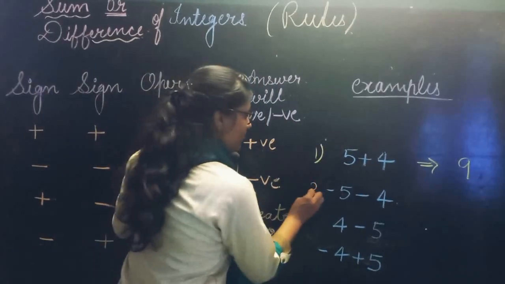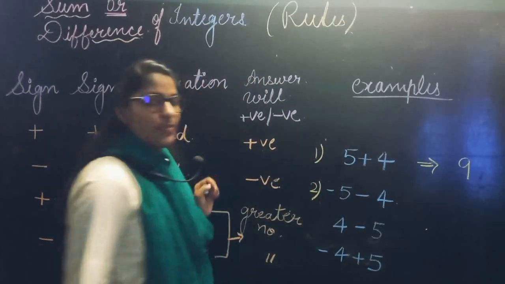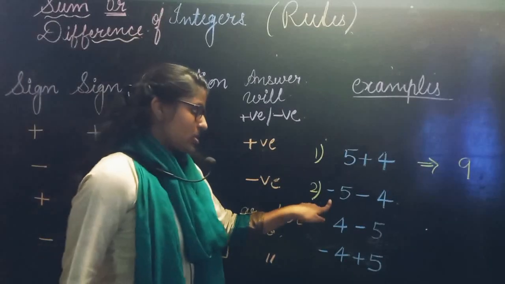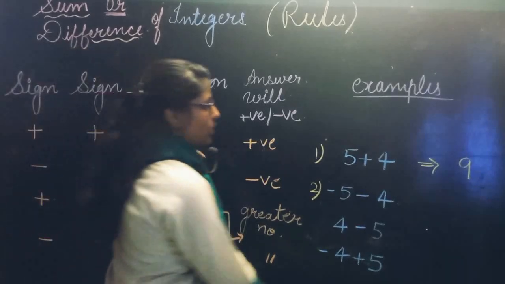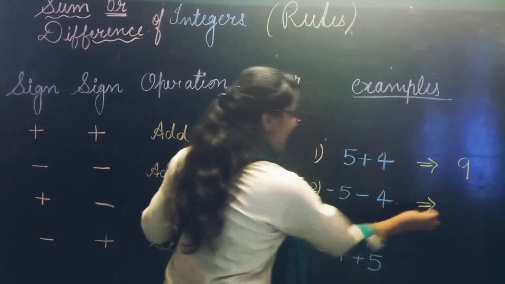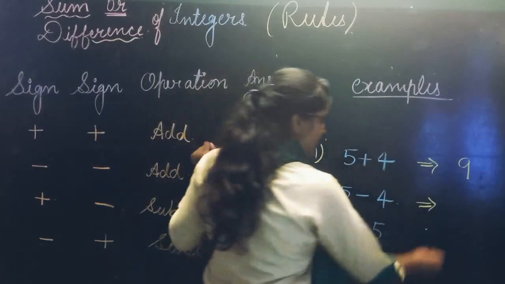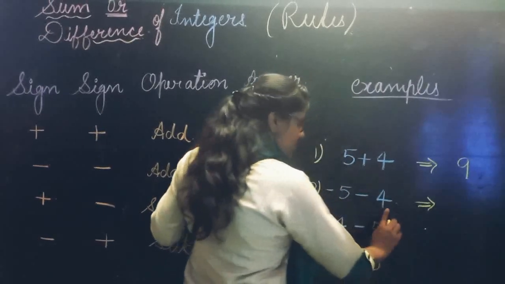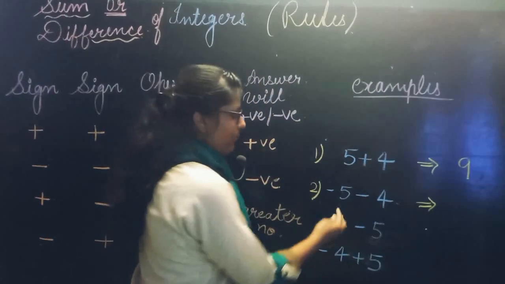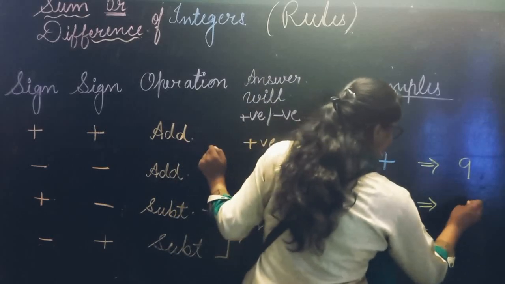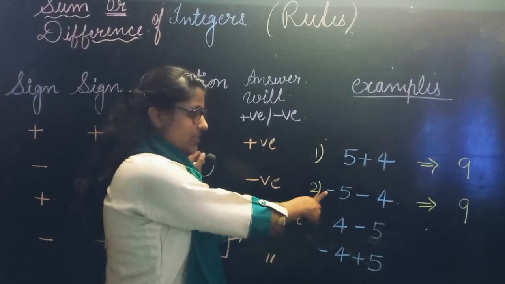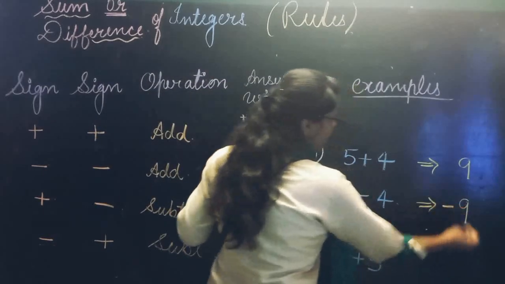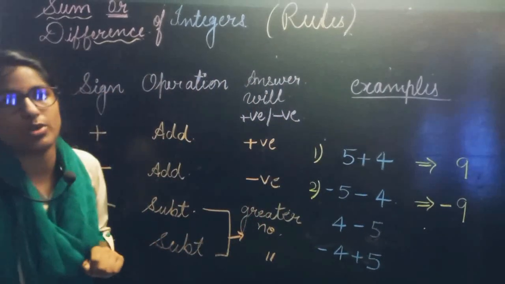Now next one is minus 5 and minus 4. Here both the integers have a negative sign, minus sign. So we will do addition here because both have a similar sign, minus, minus. Minus 5 and minus 4 here. So we will do addition. 5 plus 4 is 9 again. But the sign will be the respective sign. What is the respective sign? Minus sign. So we will put minus here. So minus 9 is your answer.